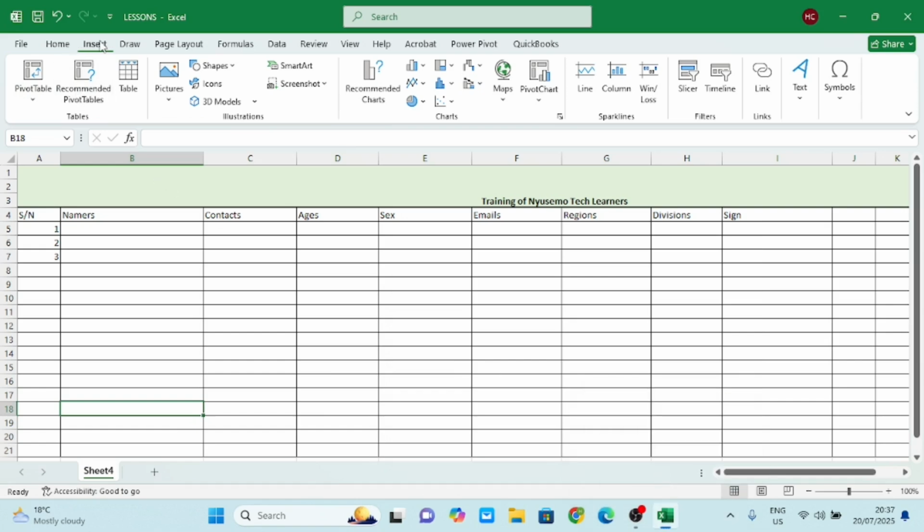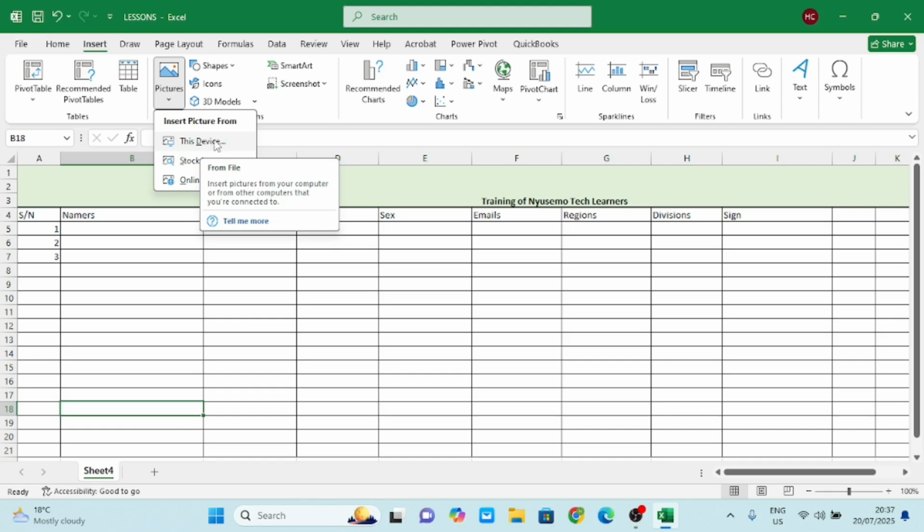I'll use it here. So I'll just click insert, and then I come now to pictures. Okay, picture here, and I click my picture, and it says this device. So I want to take the pictures from this device. I can go online and select a picture. I can go to stock images, but I want us to go very simple today.